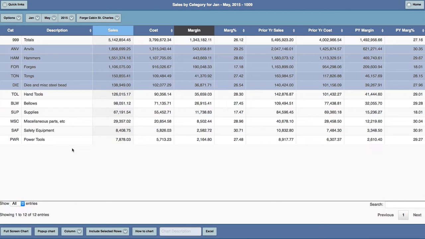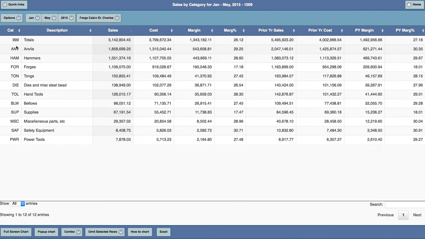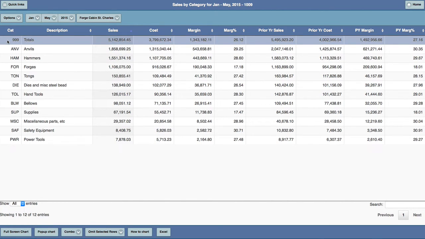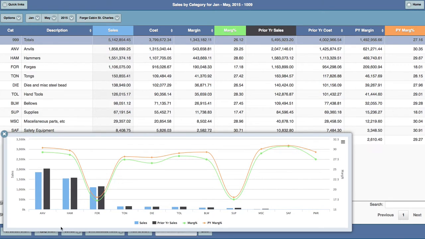I can chart different kinds of data if I want. For example, dollar amounts, which is sales and margin, compared to margin percents. To start another chart, I can refresh the screen and I'll deselect totals again, and I'll select sales versus prior year sales, margin percent versus prior year margin percent, and I can pop that chart up.